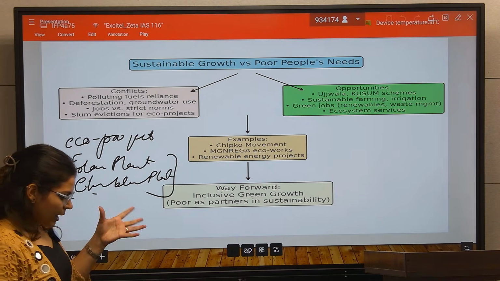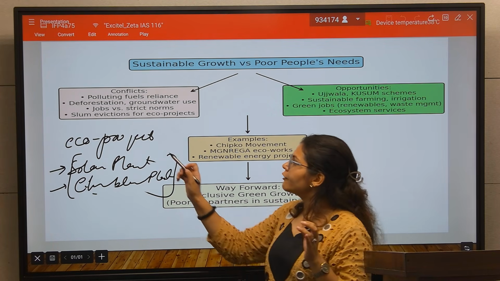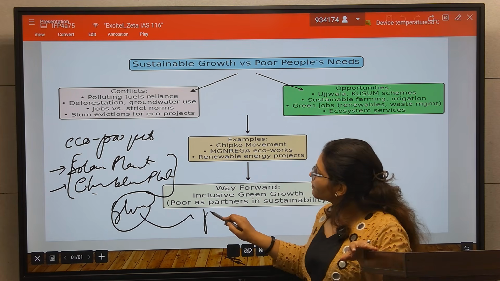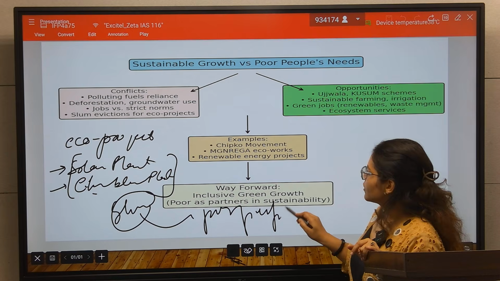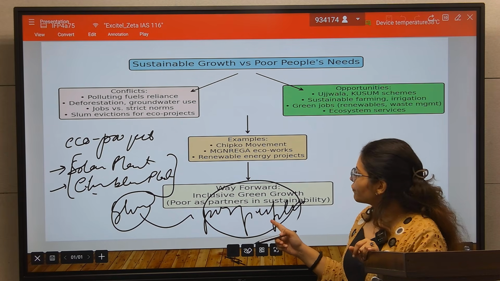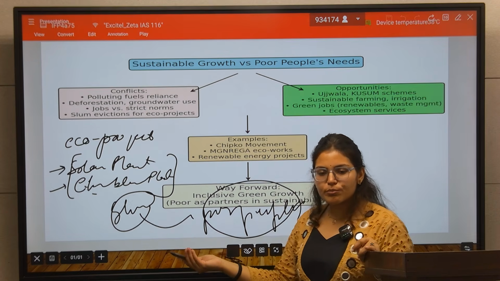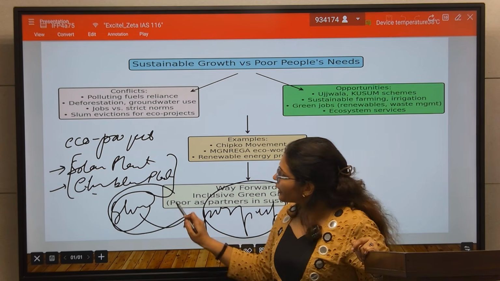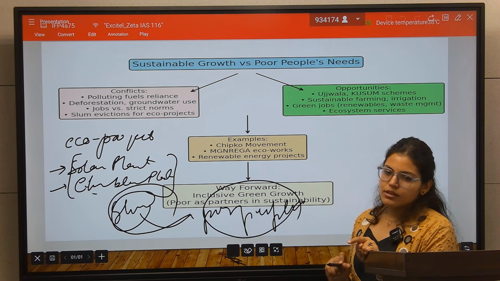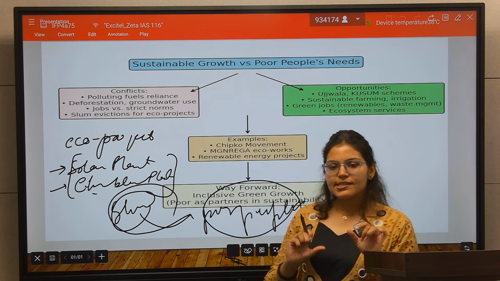For the construction of these plants you are evicting the slum area where the poor people live. So here you will impact the poor people. There is no slum rehabilitation process. You will evict the slum for the construction of these eco projects. So this will also again become the conflict between the poor people and the sustainable growth.